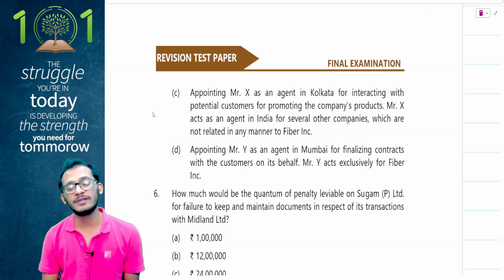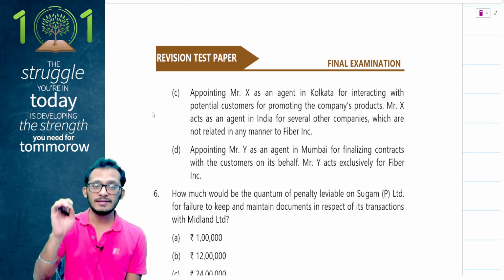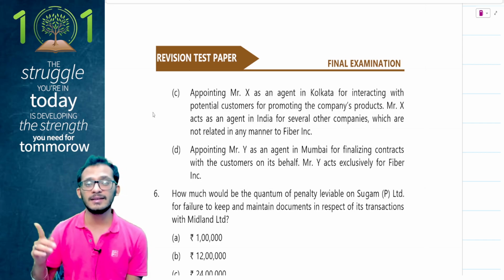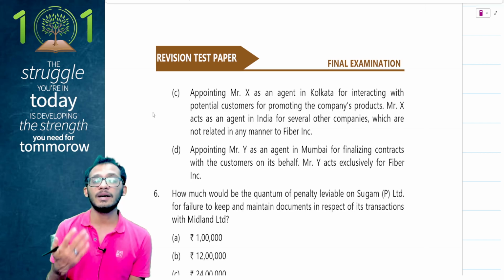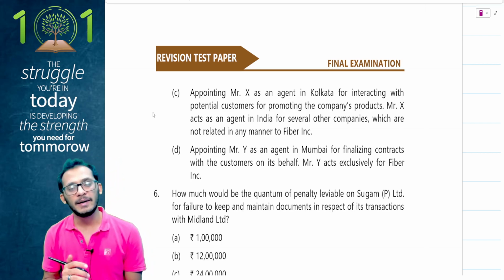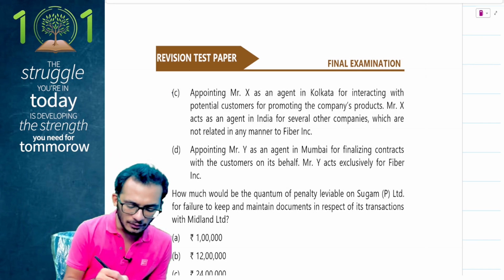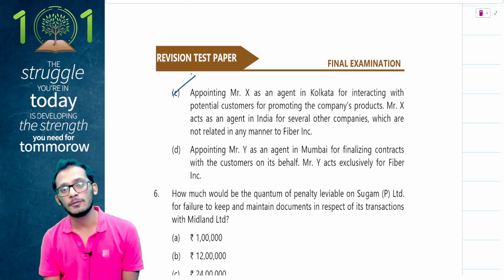Now people, for those who have seen through business connection in section 9, there is a certain condition for agency concept. An agency comes and says that if you are a dependent agent, then it is a business connection. But if you are acting on behalf of many customers, then there is no dependency happening and therefore there will not be any business connection. So here again, without even going into the case studies, I should be able to answer it as option number C.